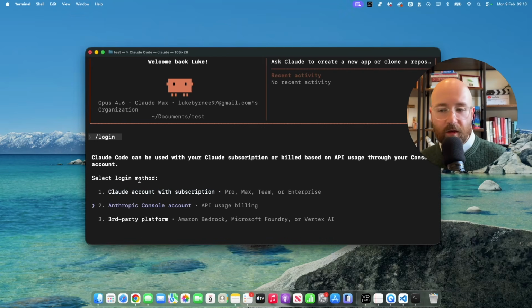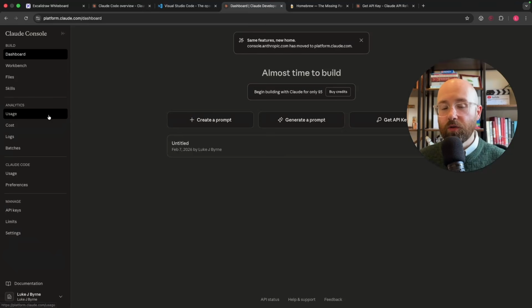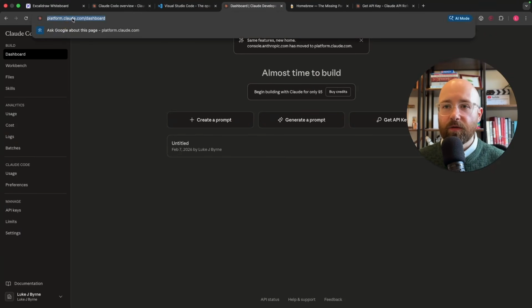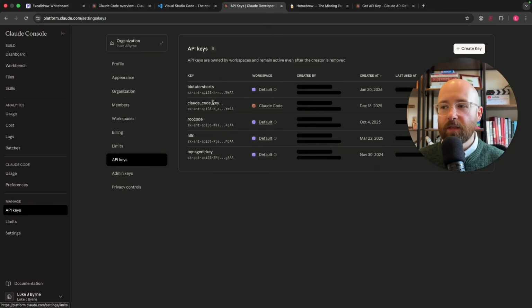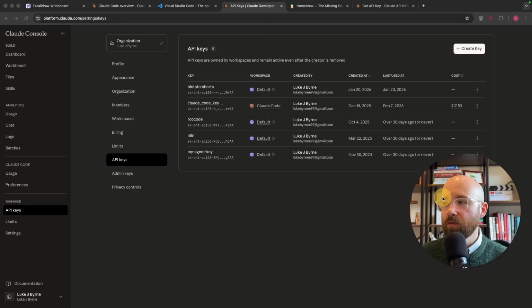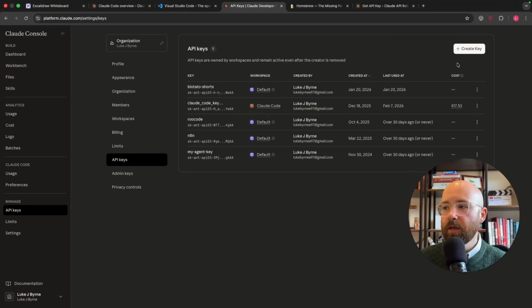So if from here you want to use your subscription, you just make sure you're highlighting that, press enter, and it will just take you to log in. Anthropic console account API, press enter, it will take you to log in. To use your Claude API key, you come here, took me ages to find it, platform.claude.com/dashboard, and from here you just go to API keys, and then you can just create one. So top right here, click create key, and that will be you.